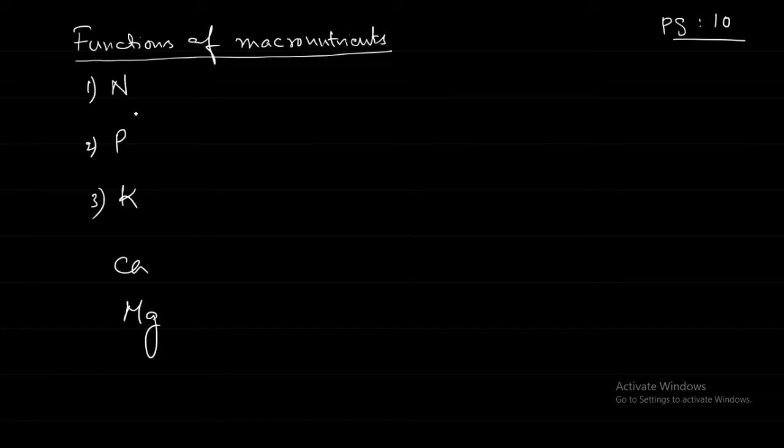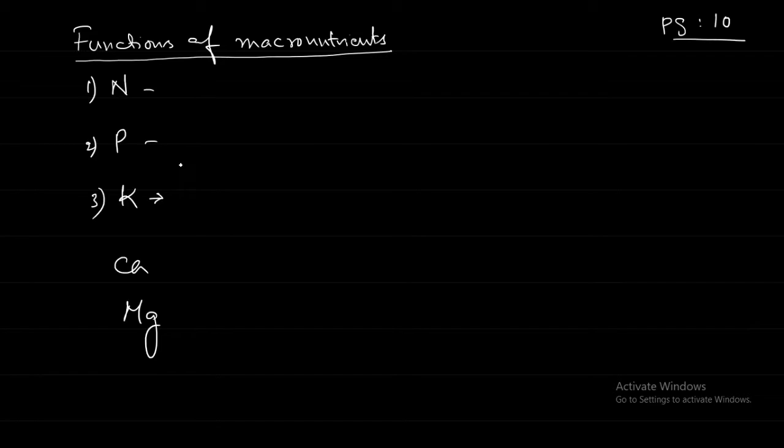The nitrogen and phosphorus we have discussed. Next we are coming to potassium. Potassium helps in building proteins, in photosynthesis and fruit quality. It helps in opening and closing of stomata and thus regulates transpiration. Building of proteins, because you know that plants are autotrophs, they can make their own food, their own nutrients, so they need to make proteins.